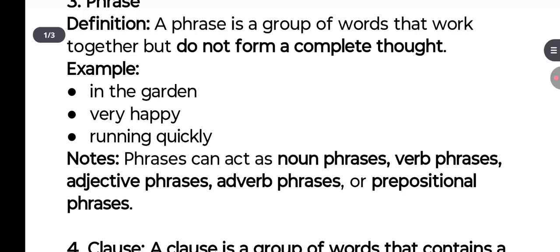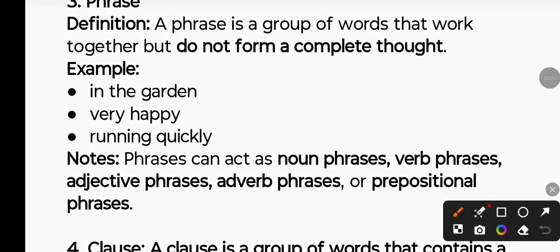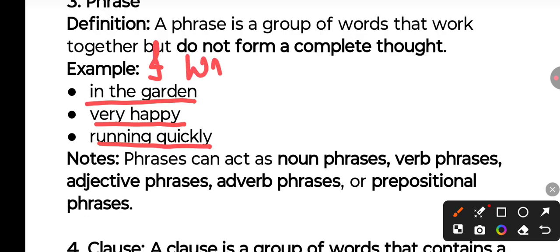But they do not form a complete thought. They have meaning together, like in the garden, very happy, running quickly. Now let's add: I was running quickly in the garden. Running quickly has a meaning together. In the garden has a meaning together.